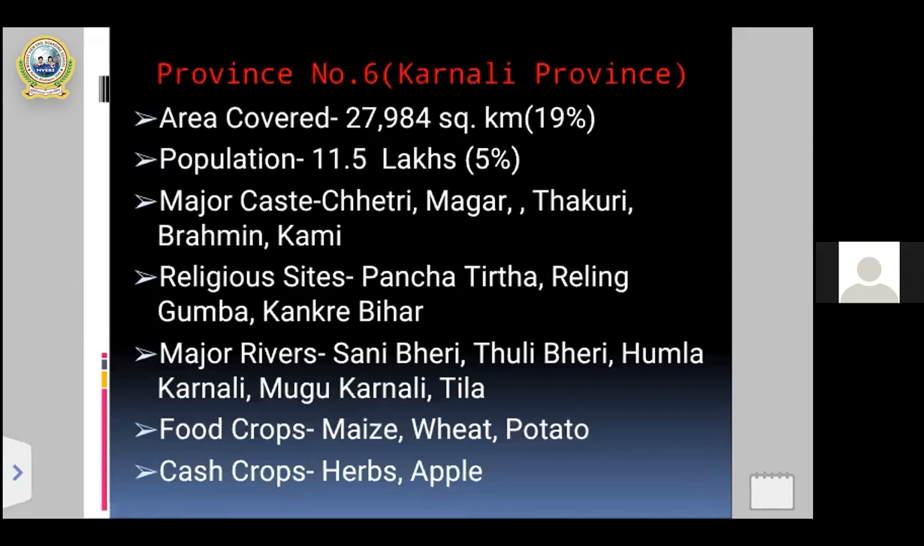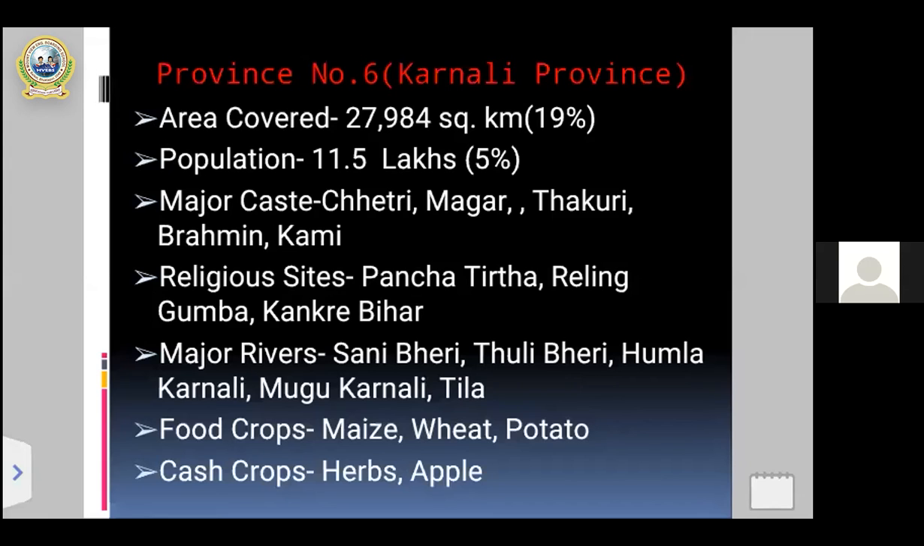And the next point is the major castes. Just as we discussed for province 5, here are some of the major castes of the Nepalese people settled in province number 6. The major castes are Chhetri, Magar, Thakuri, Brahmin, Kami, etc.